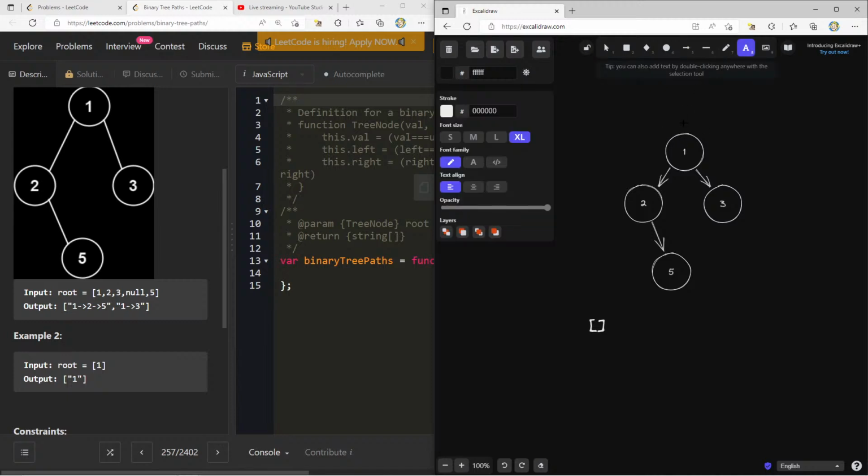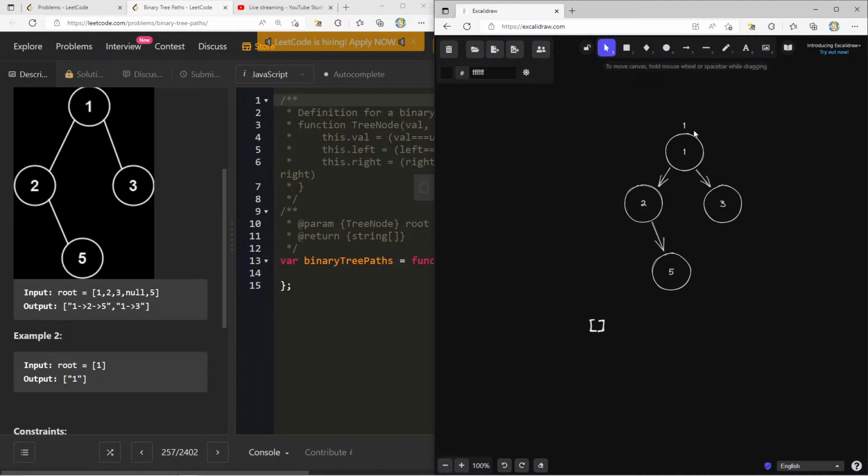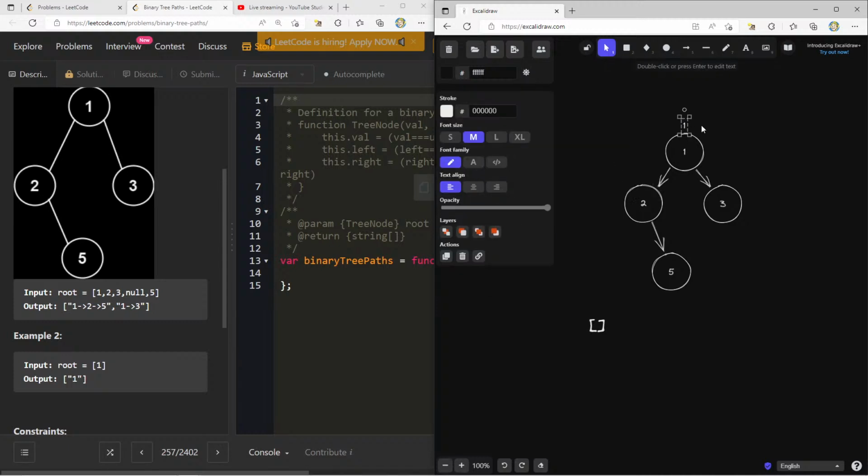So right here in the beginning, we're going to construct a 1. Then we come to this second one here, so this will be a 1. Now we're going to add the 2.